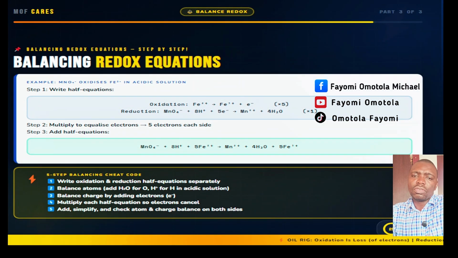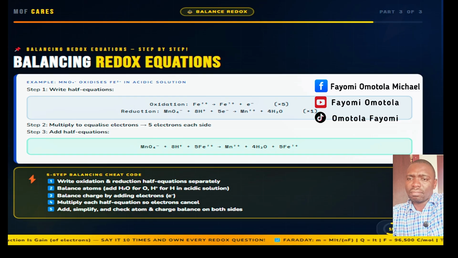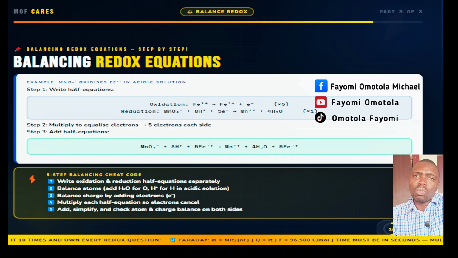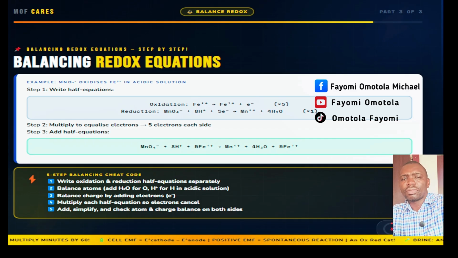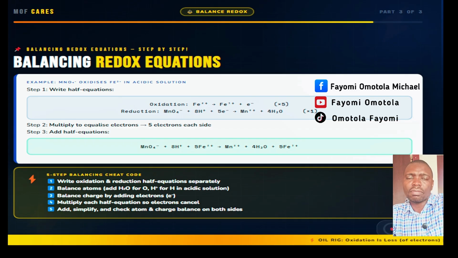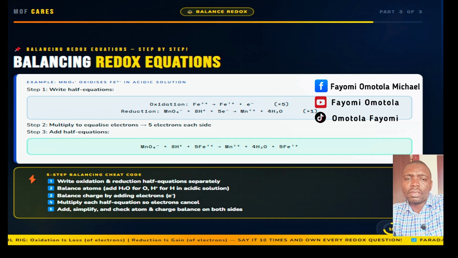Balancing redox equations using the half equation method is a skill that appears in both theory and calculation questions in JAMB. Master this 5-step method and you will never be stopped again. Step 1: write separate half equations for oxidation and reduction. For example here, oxidation: Fe2+ becomes Fe3+ plus 1 electron. Reduction: MnO4-, that's permanganate ion, plus 8H+ plus 5 electrons gives Mn2+ plus 4 water molecules.